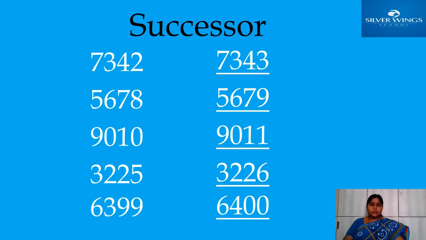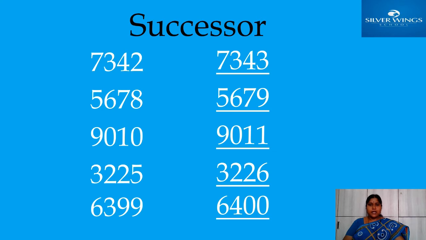Okay, here 3 came now. So we should check immediately what number will come after it. After 399, what number? 400. So instead of those 3 digits you should write 400. 6,399 is followed by 6,400. Okay children, did you understand?